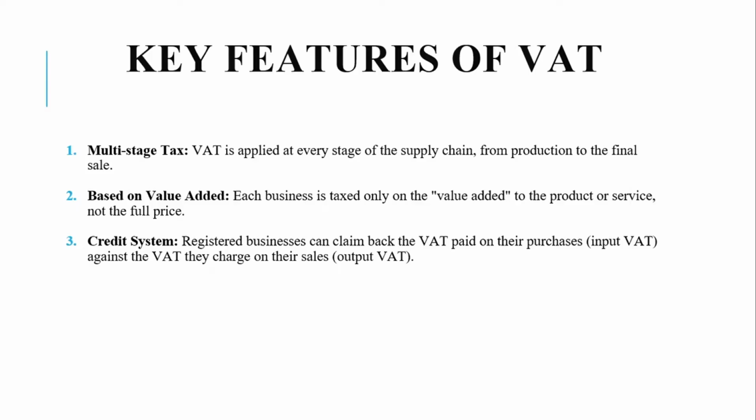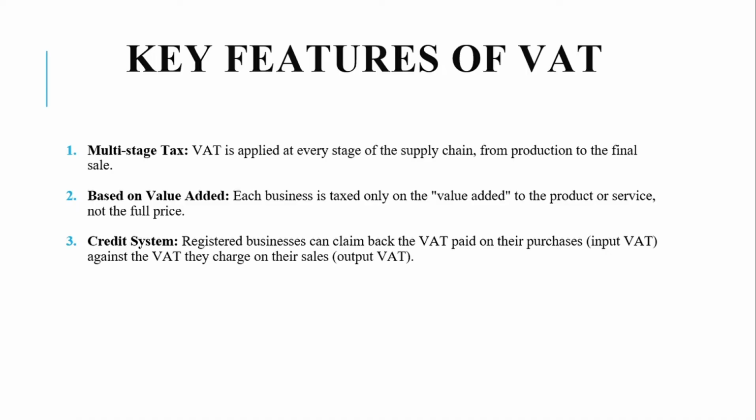For example, if a restaurant buys ingredients of 200,000, including VAT of 36,000, then it sells it at 500,000, including VAT of 90,000. So the input VAT is 36,000, then the output VAT is 90,000. So for us to get the VAT that is supposed to be paid to URA, we get the output VAT minus the input VAT.